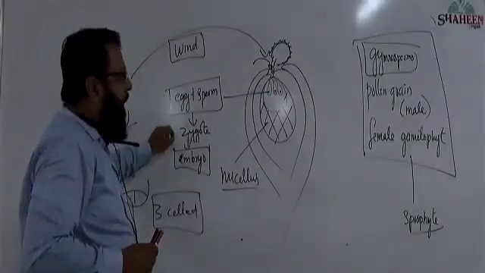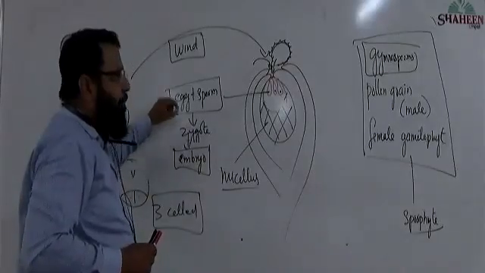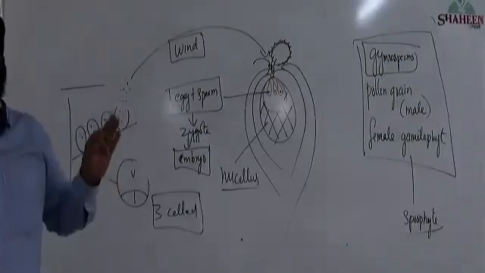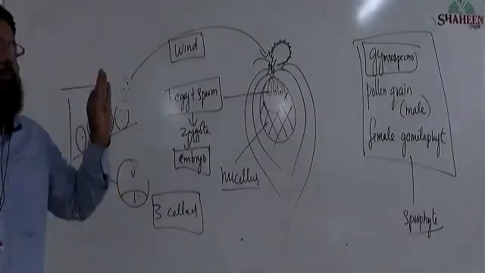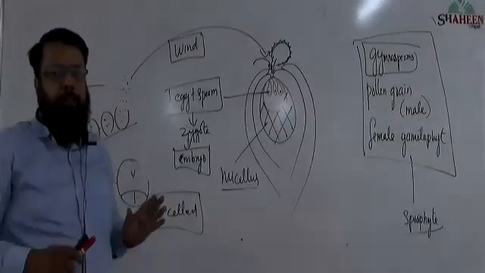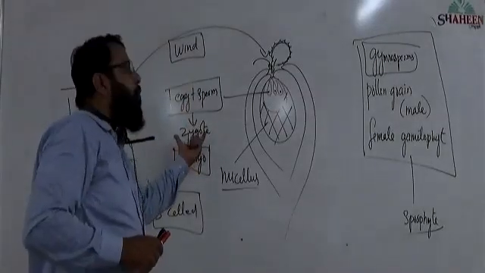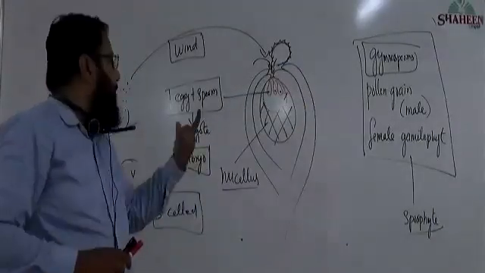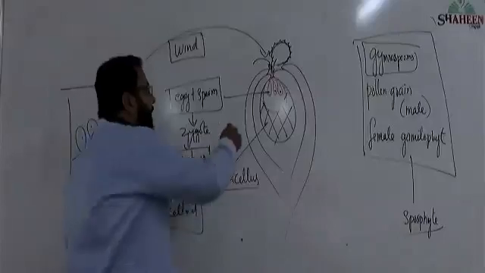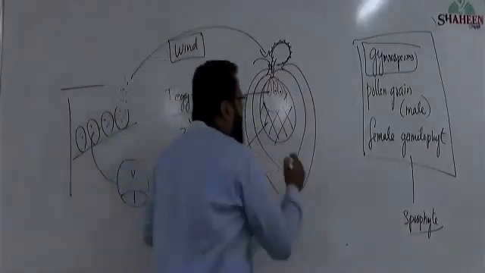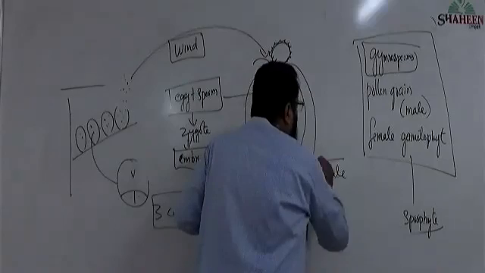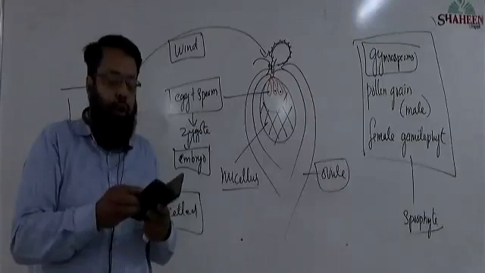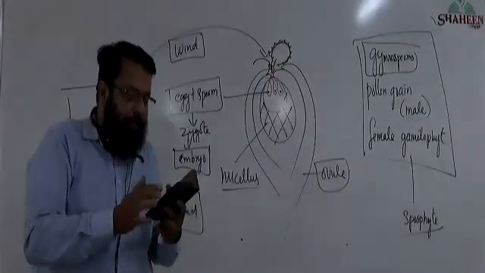Zygote is a result of union of male and female gamete. Zygote develops into embryo. What will happen to this structure that is called ovule? Can anybody guess it? Ovule transforms itself into seed.